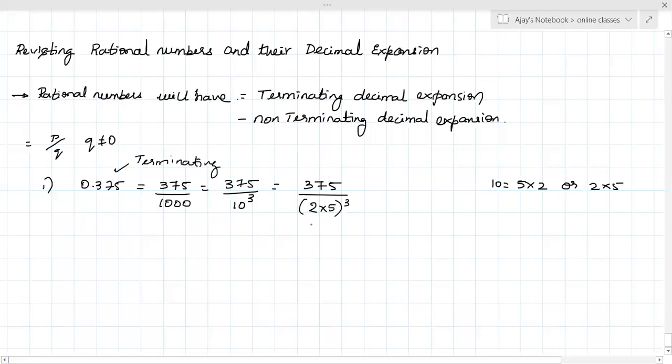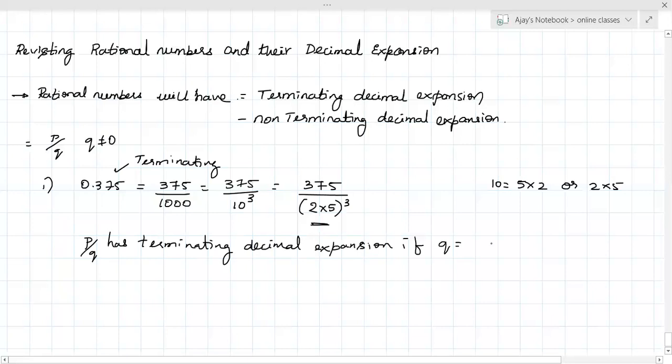So by the theorem, I can say that p by q is a terminating decimal expansion if q is of the form 2 power n and 5 power m.